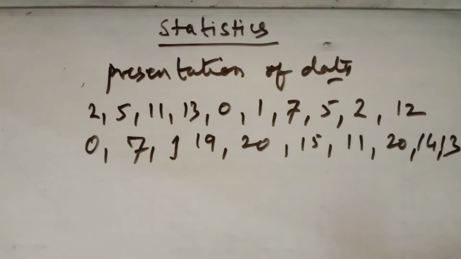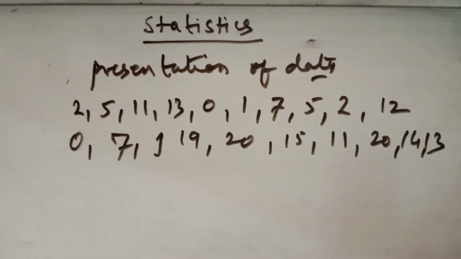Now these are the marks obtained by 20 students of the class out of 20 marks in a test.